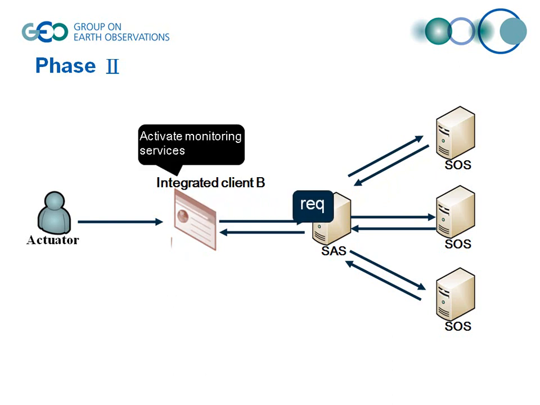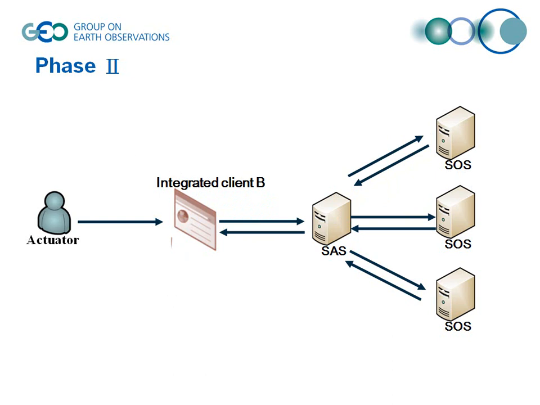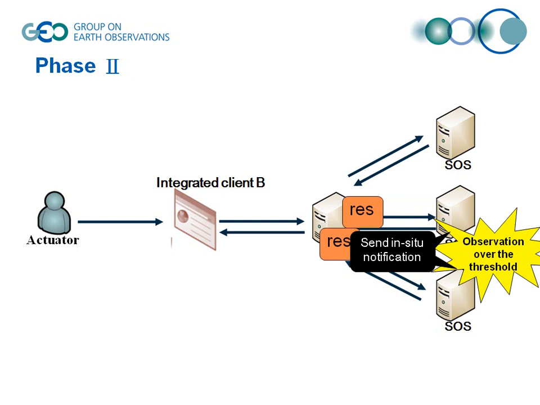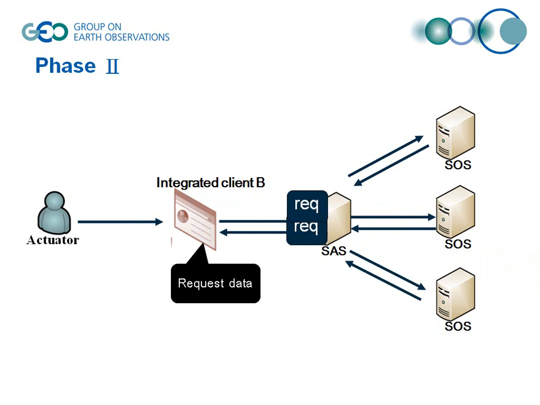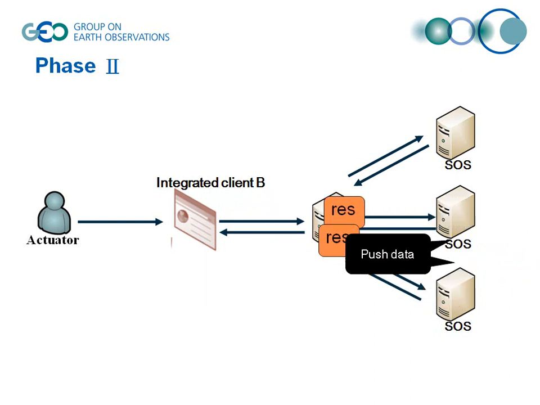Meanwhile, a monitoring service is activated by integrated client B, which will activate the sensors located at the potential disaster area and begin to monitor. When the observations go over a specific threshold, say the accumulated precipitation meets the yellow warning, SOS sends a notification to integrated client B by SAS.